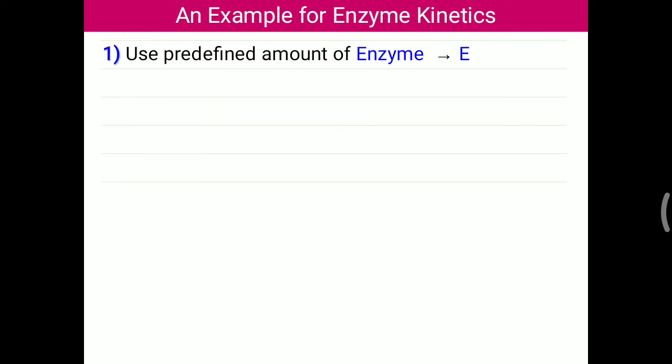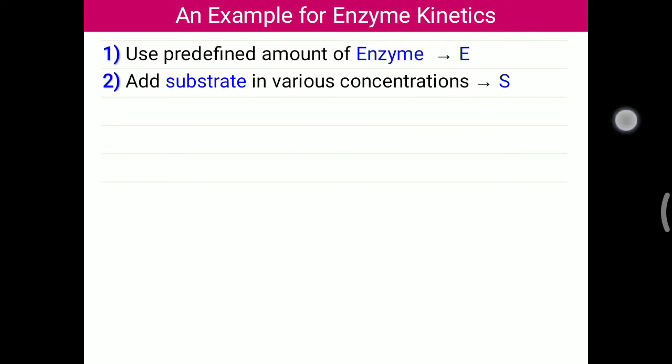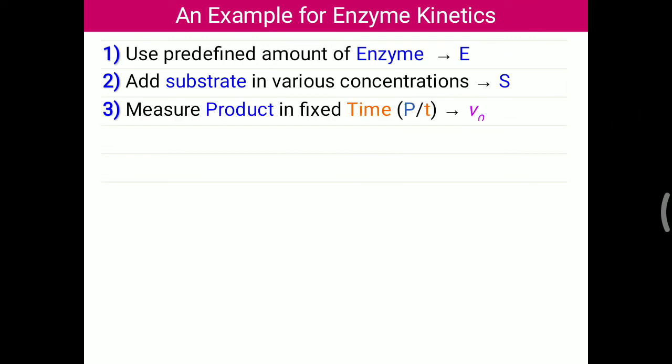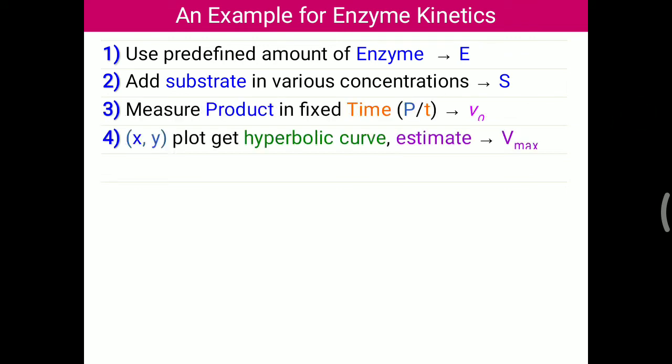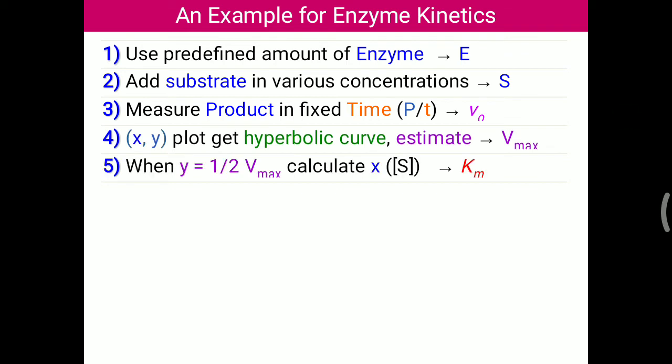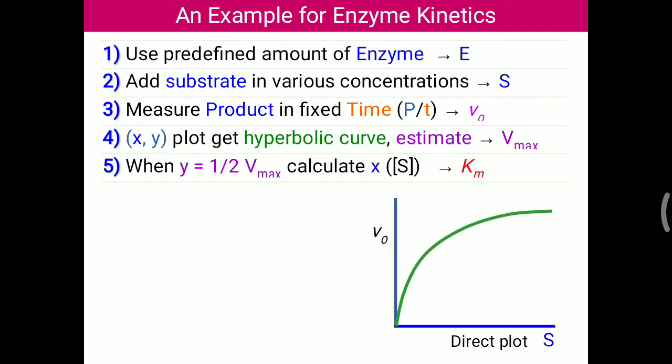As an example for this enzyme kinetics, we can simply use a predefined amount of enzyme, add substrate in various concentrations, measure the product in a fixed time, that is V0, plot the hyperbolic curve and estimate the Vmax. That is the direct plot we normally get. Then at half Vmax, we read off the substrate concentration, which is Km, the Michaelis constant.